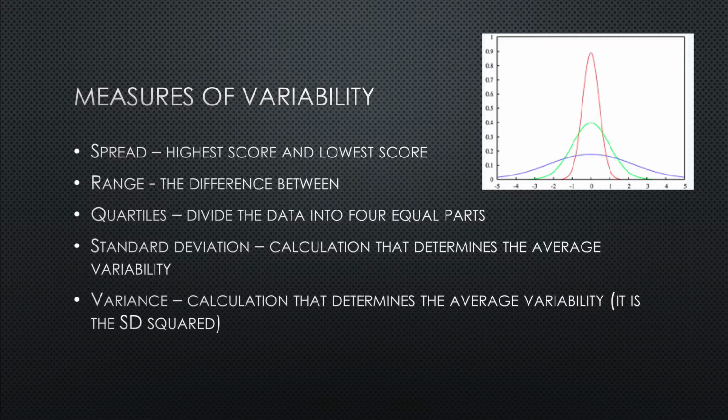Another important aspect of central tendency is variability, right? Variability tells us how much spread there is between the scores. Are the scores all very close together, or are they very spread out? So again, if I was to look at something like weight, body weight, and I want to compare it in sports. In football, we have a pretty wide range of weights. We have people that are fairly smaller, 150, 160, 170 pounds.